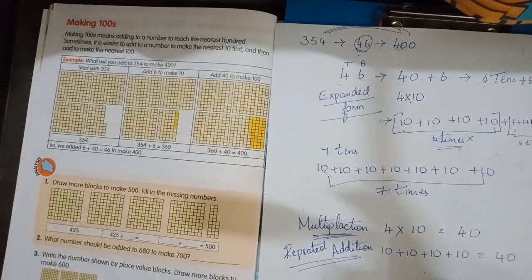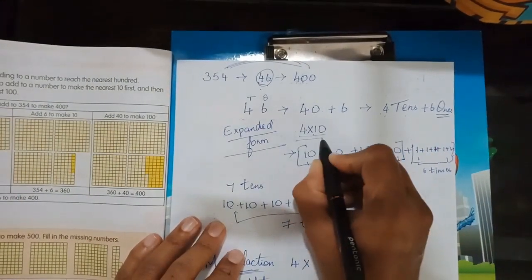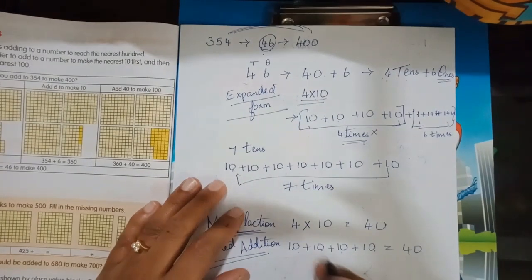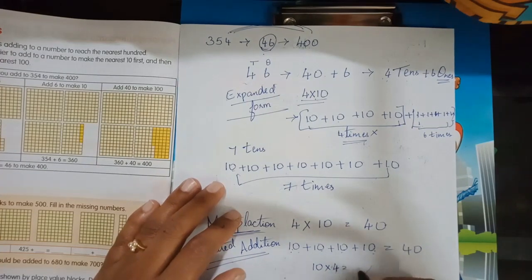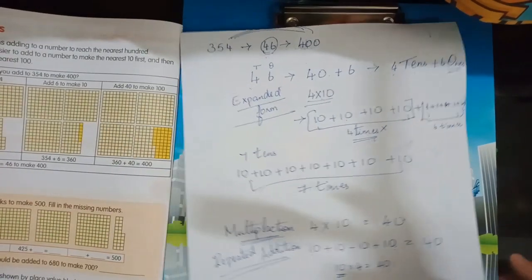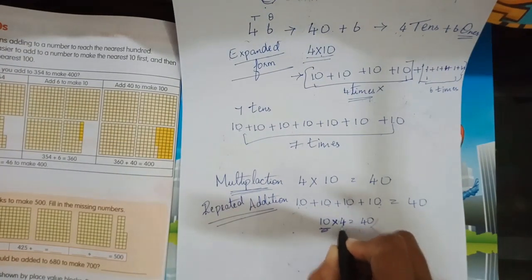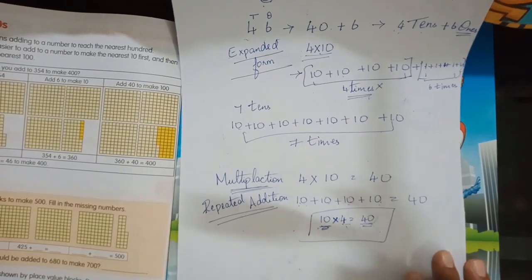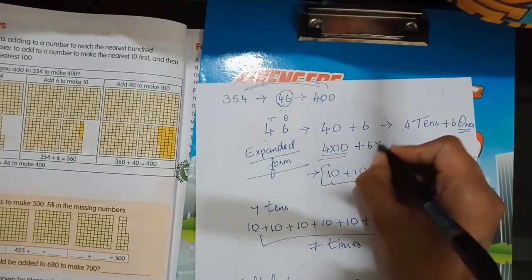Understood? So instead of repeating my addition, this is the easy step. How many times do we have to add? 1, 2, 3, 4. Which number do we have to add? 10. So 10 into 4 gives you 40. The number that you are adding repeatedly, that number into how many times you are adding it, if you multiply them both, you will get the answer. So that is multiplication. So here 4 tens and 6 ones, that means 6 into 1.